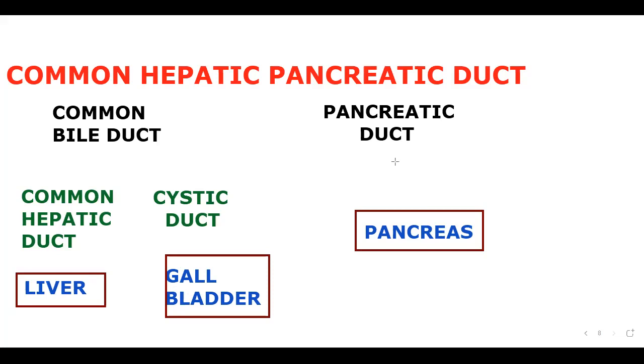You people have to notice that from the pancreas, a duct arises, the pancreatic duct. From the gallbladder, a duct arises, that is the cystic duct. From the liver, a duct arises called the common hepatic duct. Common hepatic duct and cystic duct collectively are called the common bile duct. The duct from the liver and gallbladder we call the common bile duct. The duct from the pancreas, what do you say? Pancreatic duct. So both are going to unite and form